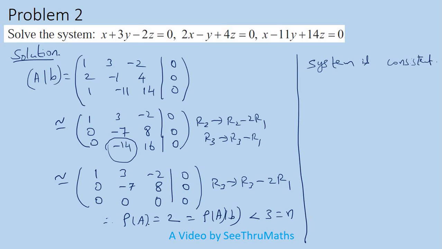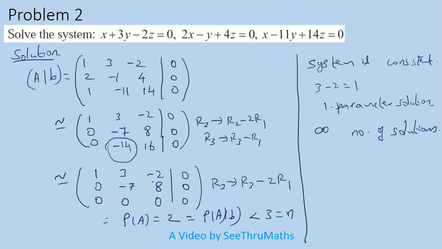Okay, see the two numbers: the rank of A and the number of unknowns. The rank is 2, which is less than 3. That means just find 3 minus 2, which is nothing but 1. That means a one-parameter solution. To find the solution, we want to fix any one variable as a parameter. So it has an infinite number of solutions, because it depends upon the parameter. What parameter we take, according to that the solution will change.